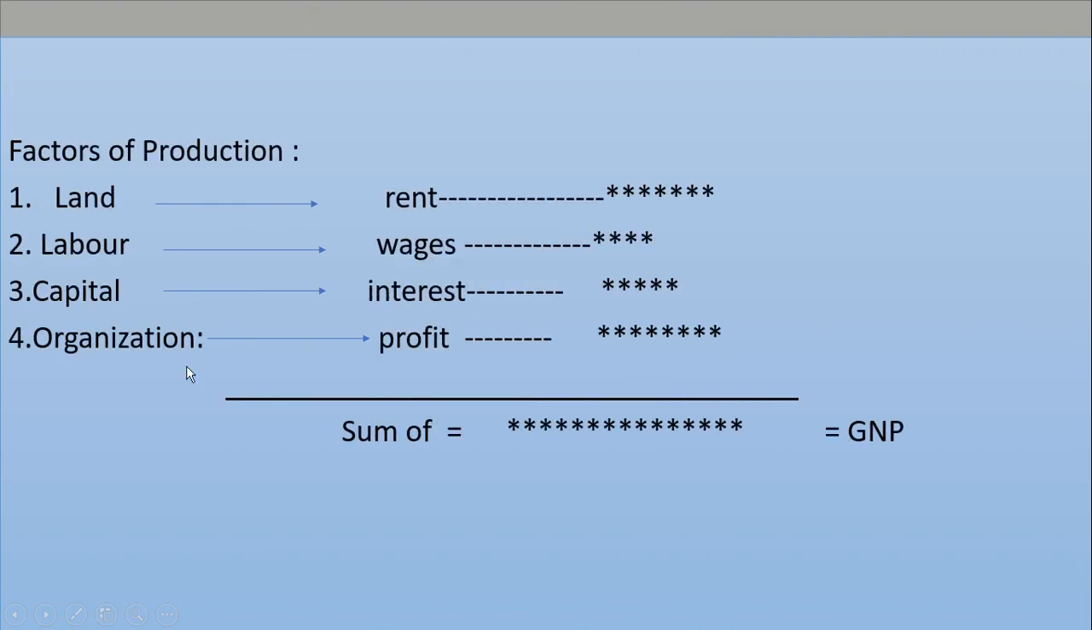So here are the four factors of production. From land we get rent, which is some amount; from labor, wages, which is some amount; from capital, interest, which is also some amount; and from organization we get profit, which is also some amount. When we add all these amounts, the sum of rent, wages, interest and profit, we get a big amount of money. This amount is also called GNP.